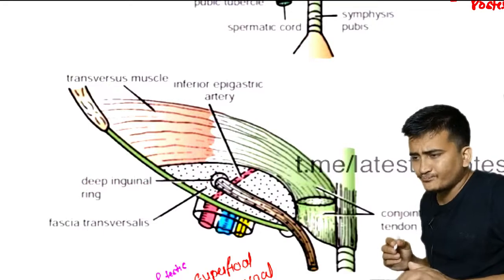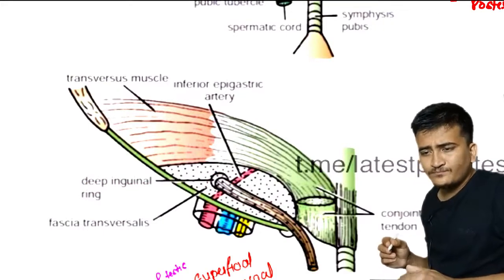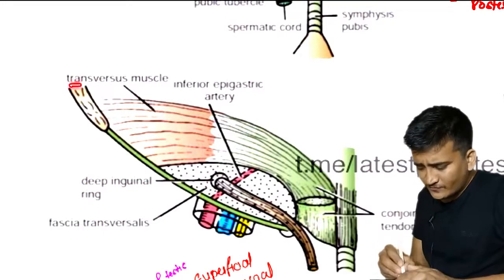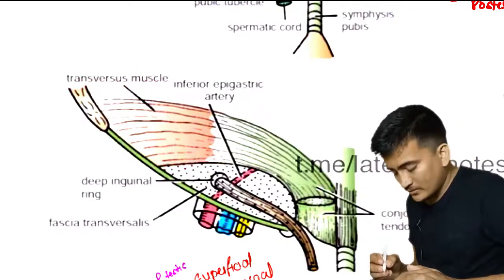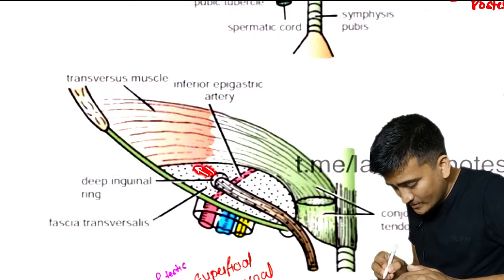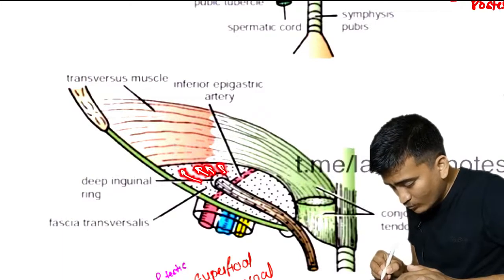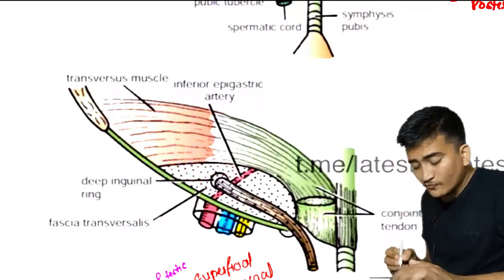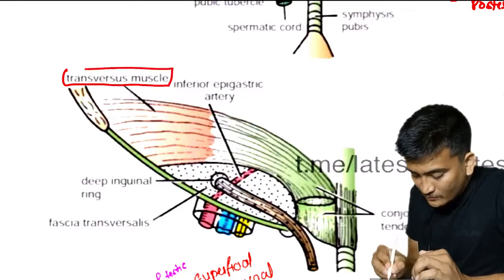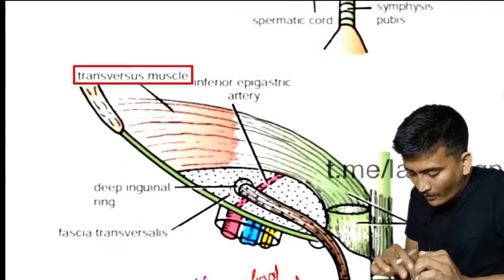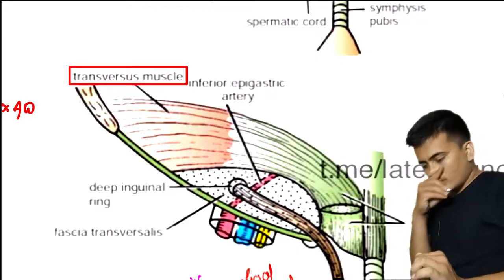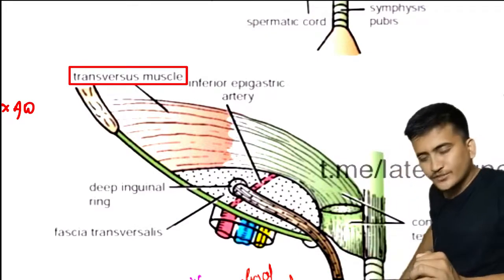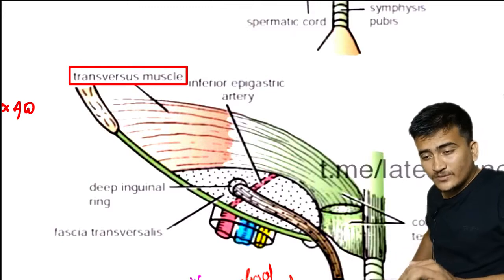The thing that you will see is that this transversus muscle is unable to form the anterior wall because it is so lateral to the inguinal canal. So our transversus muscle will not be able to form the anterior wall. What about its roof and posterior wall?